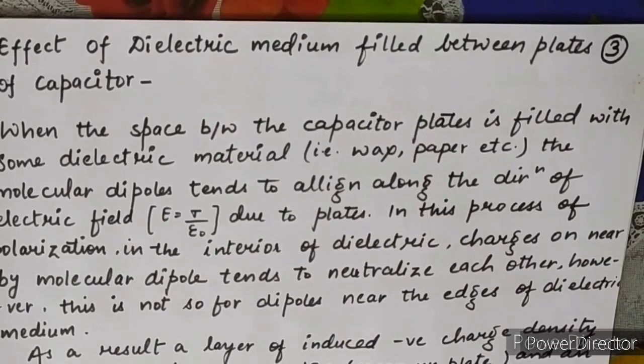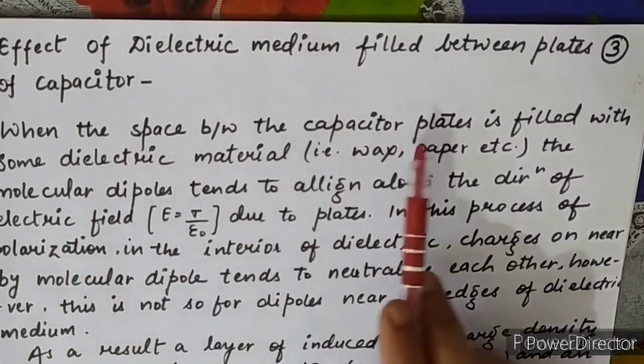Discuss if any dielectric medium is filled between the plates of a capacitor, then what are its effects? Yesterday's derivation was for empty space, that is, vacuum or air present between the plates of the capacitor. Now we fill the space between the plates with a dielectric medium. Then what is the effect?